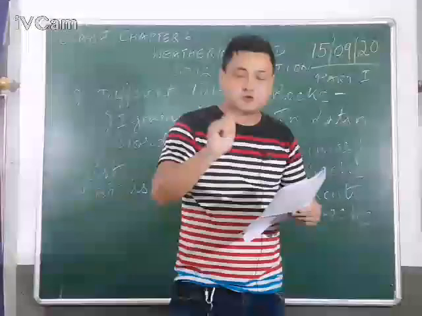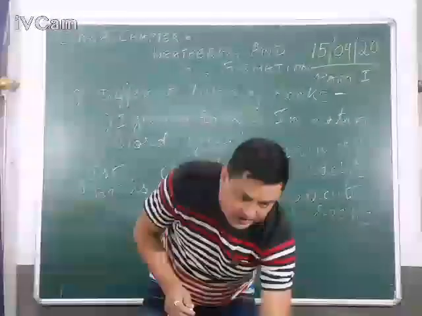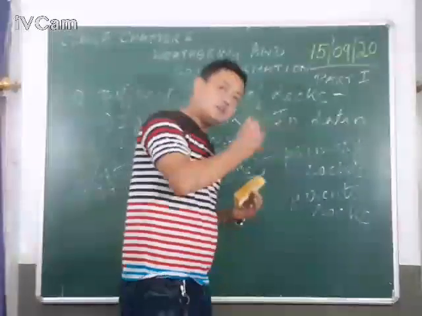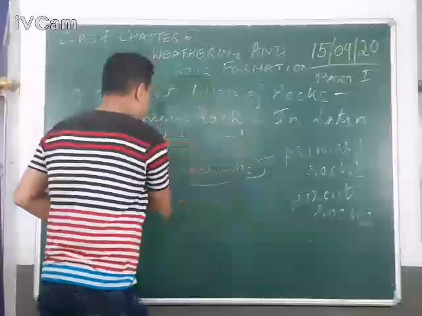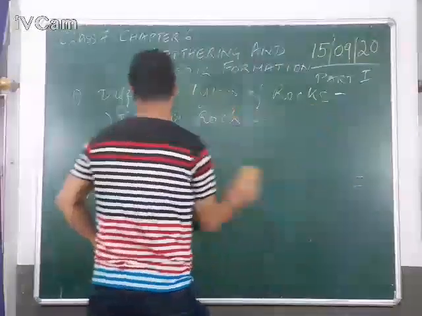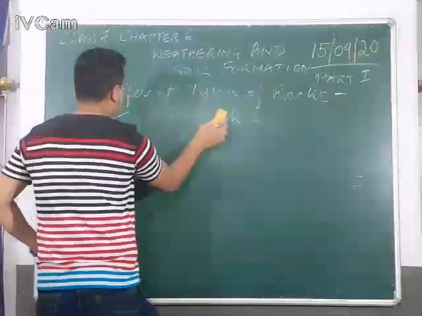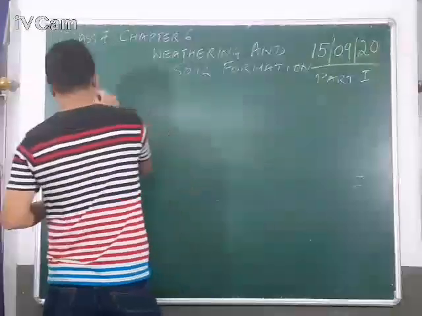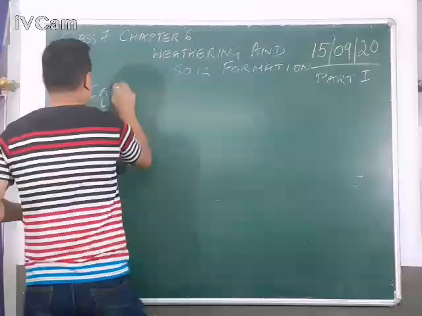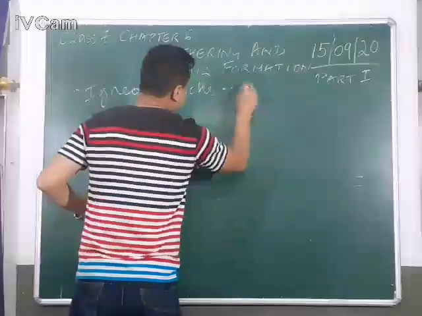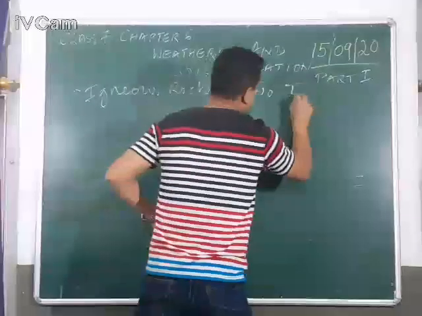Igneous rocks are of two types. That time only I told you, okay. Igneous rocks are formed inside the Earth as well as outside the Earth. So, igneous rocks are of two types. Two types, okay.